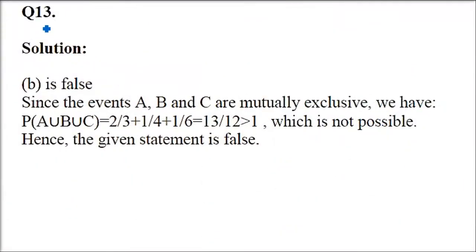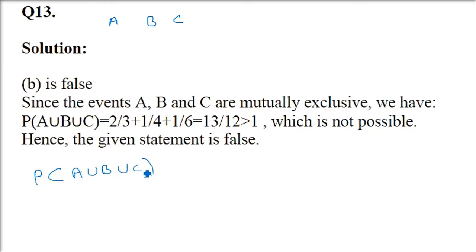So, question number 13. The probabilities of three mutually exclusive events A, B, C are given: A is 2 by 3, B is 1 by 4, C is 1 by 6. So, these are mutually exclusive events. What does it mean? For that, we need to know the addition theorem for three events. The options are: is true, is false, nothing can be said, could be either.